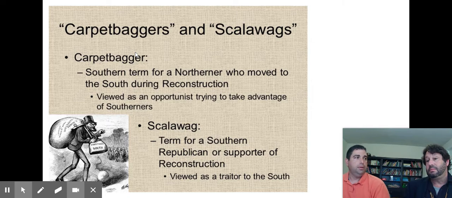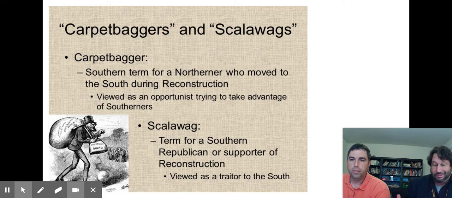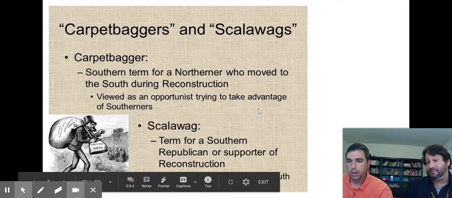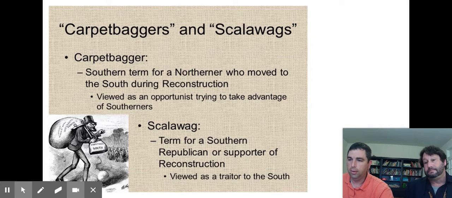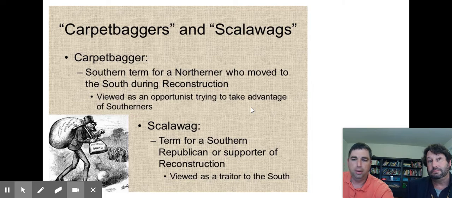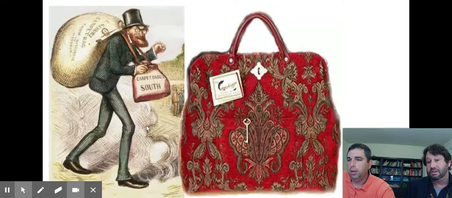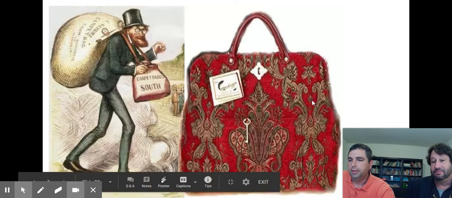Next, carpetbaggers. What's that? Somebody that comes from the north. When we think of carpet, where does that come from? They literally ripped up a remnant or a piece of carpet and turned it into a suitcase. They went south, and some of them took advantage of Southerners, looking for opportunity. Some Southerners resented that. They would come down and try to take advantage of the bad situation after the war, trying to buy up land for cheap or attain political office in the South. You can see pictures again of the carpet bag. There's their carpet bag.